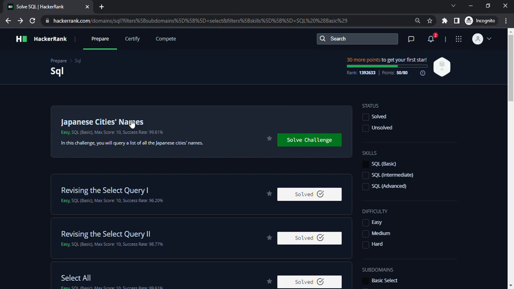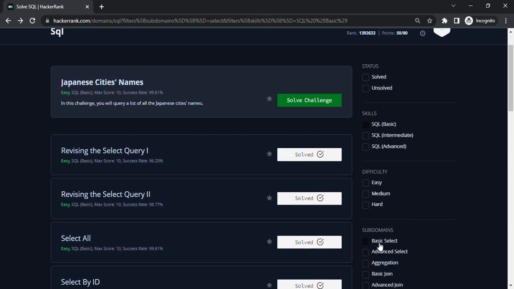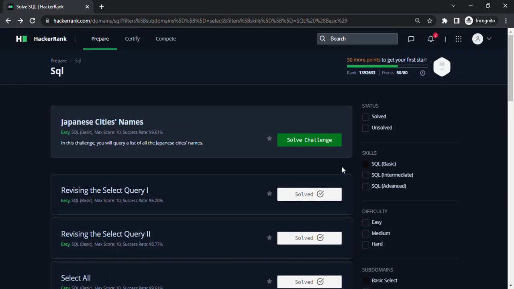Hi, so today we are going to solve Japanese cities names. This is under skill set of SQL basic. Domain is basic select, which makes it an easy beginner friendly question. So let's get started.